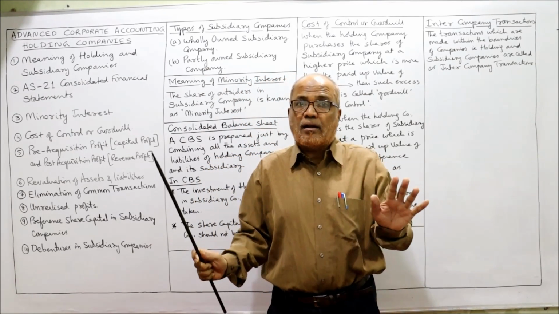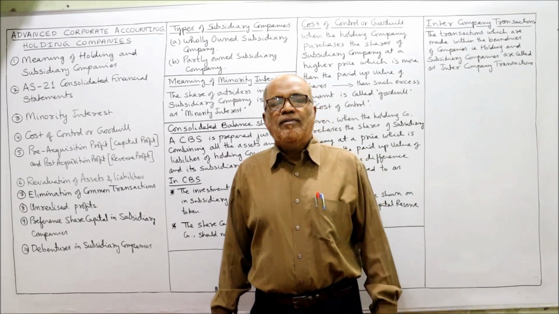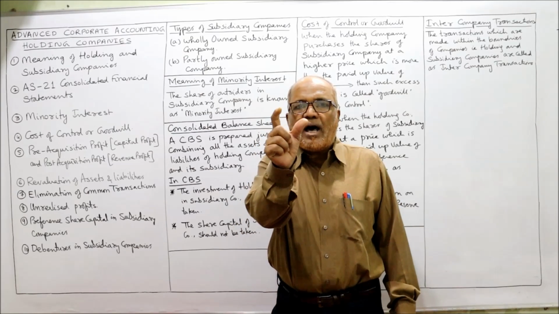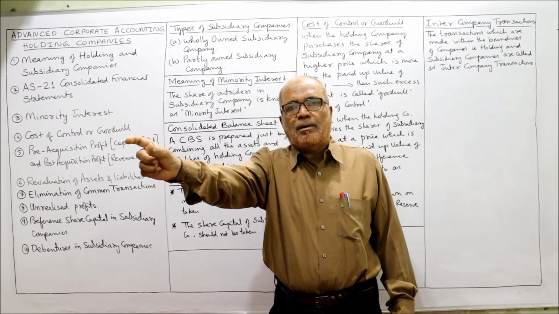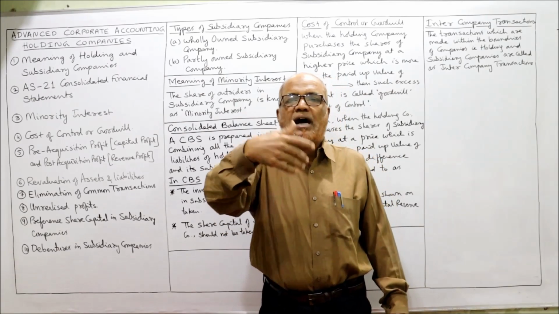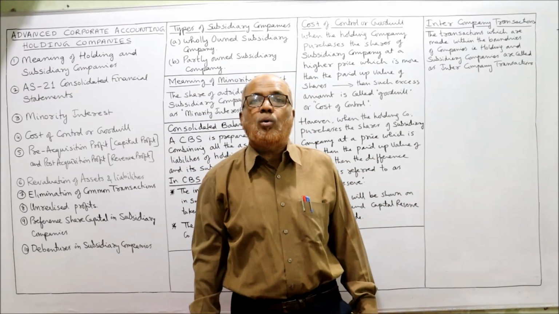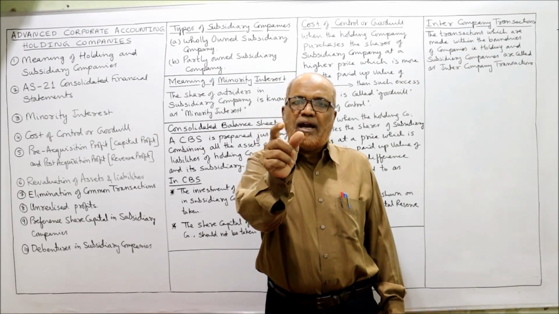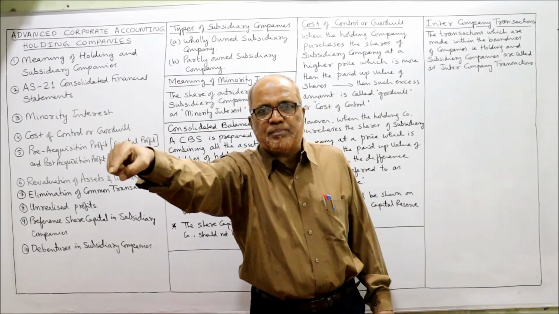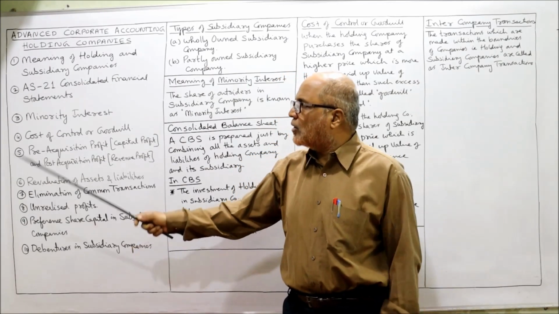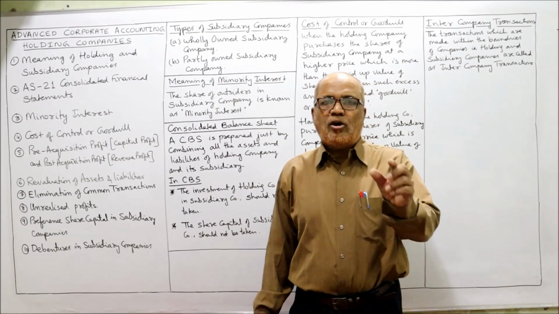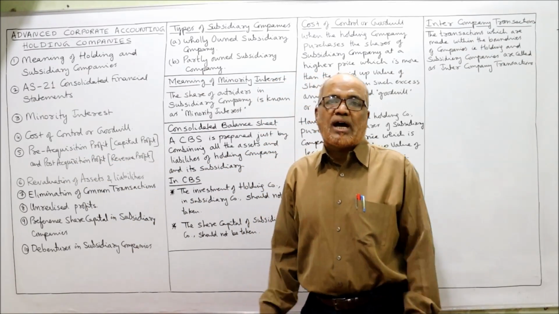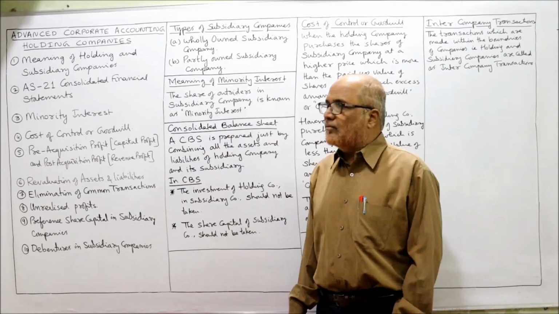Wholly owned, no outsider. But this will happen very rarely. In normal circumstances, what will happen? A part of the share capital of the subsidiary company is held by the holding company and the other part is held by outsiders. So the shares which are held by outsiders in the subsidiary company are called minority interest. So minority interest is the part of share capital which is held by outsiders other than the holding company's investment.